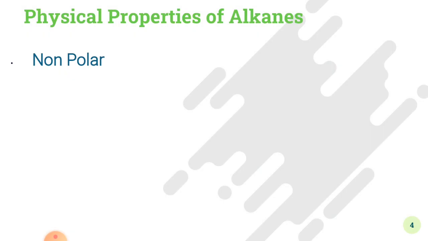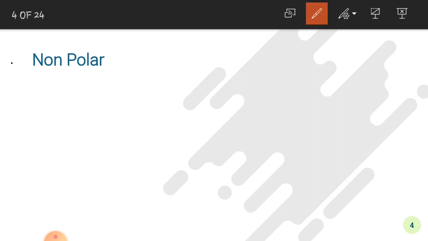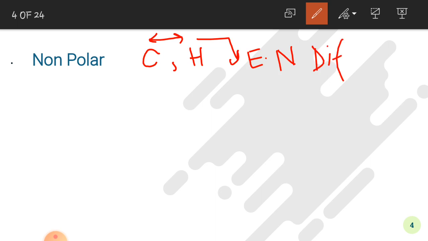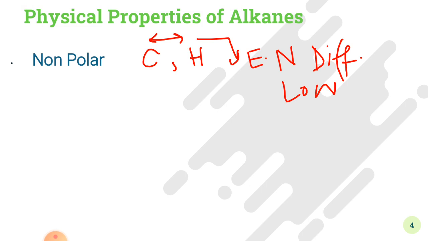First property of the alkane is that they are non-polar. Why non-polar? We know that since alkanes are hydrocarbons, so they contain only carbon and hydrogen. The electronegativity difference between these two elements is very low. And because of low electronegativity difference, the bonds of carbon and hydrogen are not polar. So therefore, these hydrocarbons are generally considered as the non-polar chemical substances.